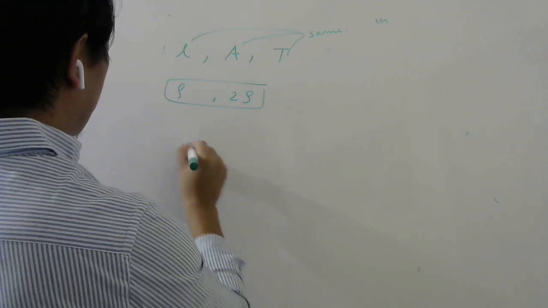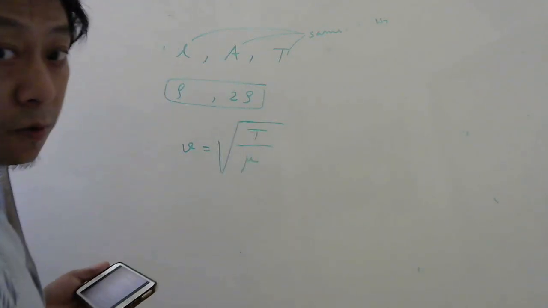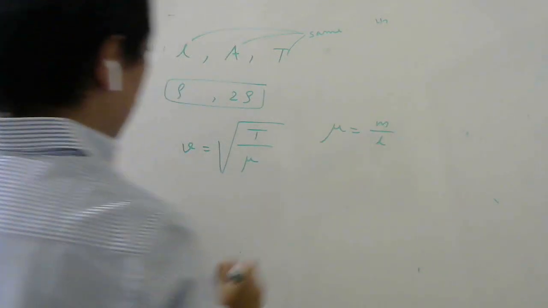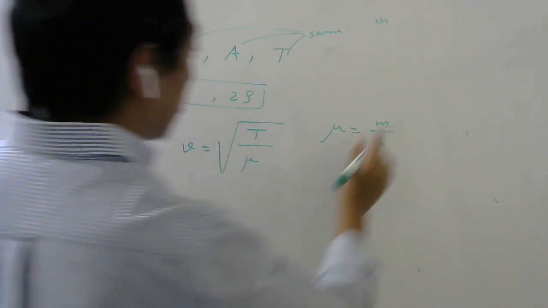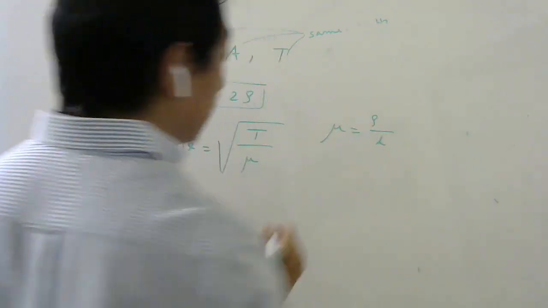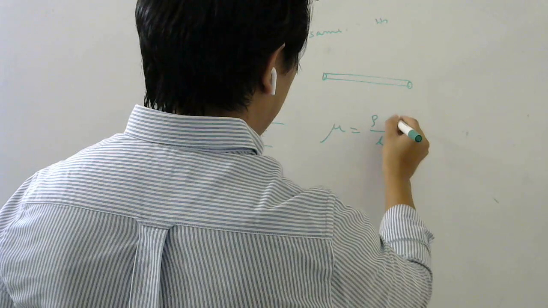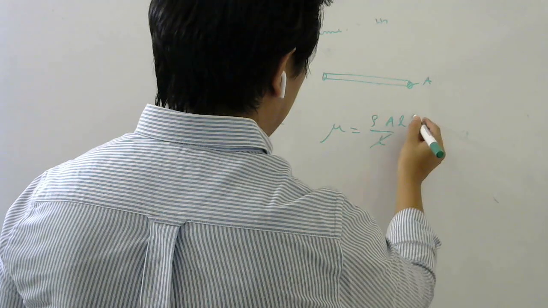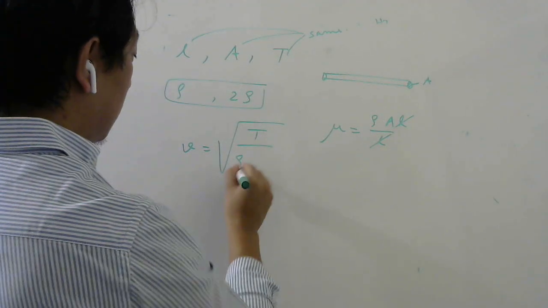This is a simple question. Velocity for a transverse wave is root over T by mu. Well, mu is mass by length. Mass divided by length. We need to write in terms of density because they have given you information about density, right? So mass you can write as density into volume. Any wire will look cylindrical in shape, right? So volume will be area of cross section A, which is pi r square, into L. So L and L will cancel. So we substitute here this mu, it will be rho into A.